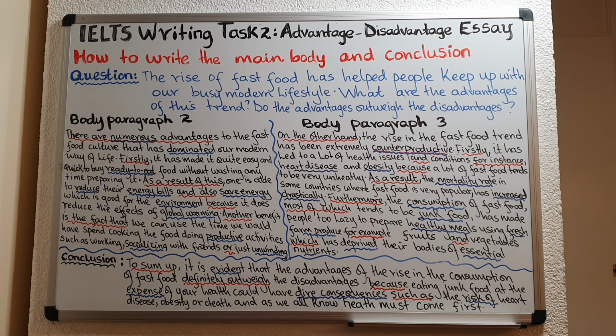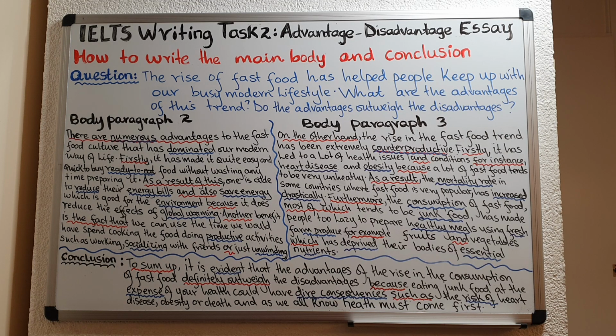In body paragraph 2, we have dominated, ready to eat, reduce, energy bills, save energy, environment, global warming, productive, socializing, unwinding. Remember I said unwinding means relaxing.